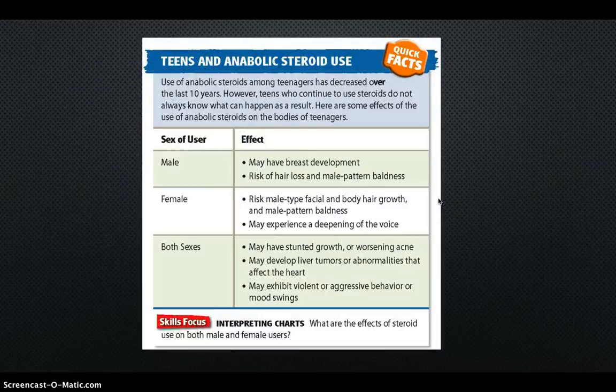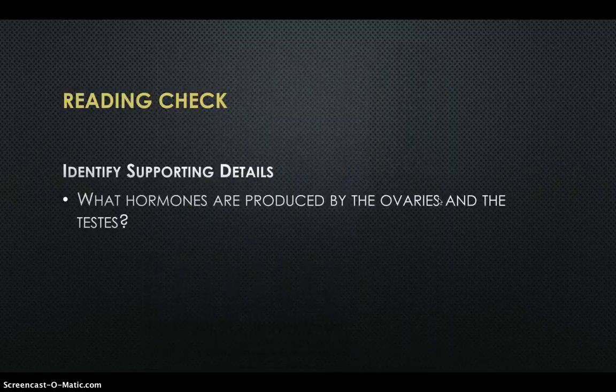Teens and anabolic steroid use. Use of anabolic steroids among teenagers has decreased over the last 10 years. However, teens who continue to use steroids do not always know what can happen as a result. Here are some effects of the use of anabolic steroids on the bodies of teenagers. You can go ahead, pause, and read through that. Your next reading check: what hormones are produced by the ovaries and the testes?